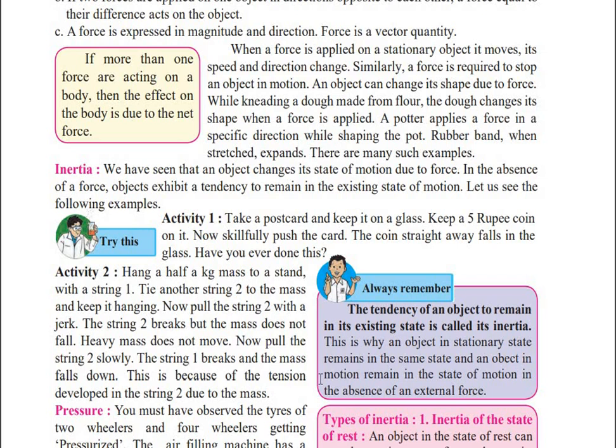This tendency is inertia. Or if the object is in motion, it will remain in motion only. So this tendency is inertia. This is why an object in stationary state remains in the same state and an object in motion remains in the state of motion in the absence of external force.